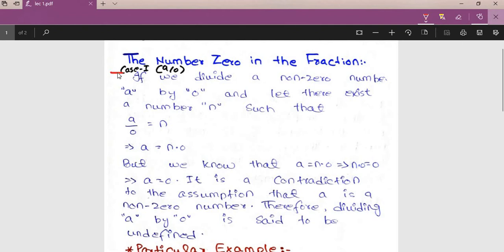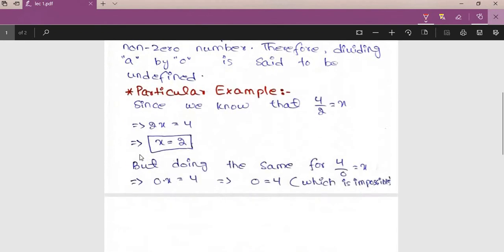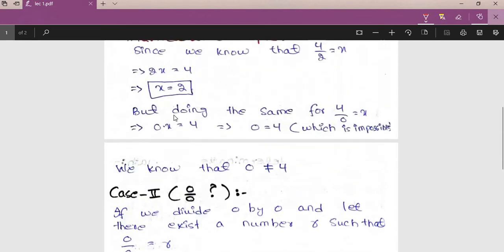So consider two cases. The first case is dividing a non-zero number by 0, and the second case is dividing 0 by 0.